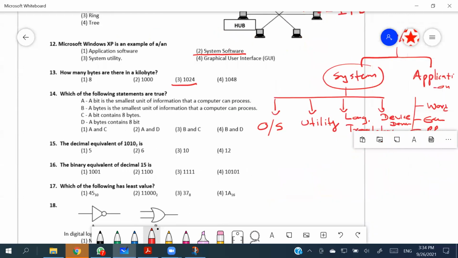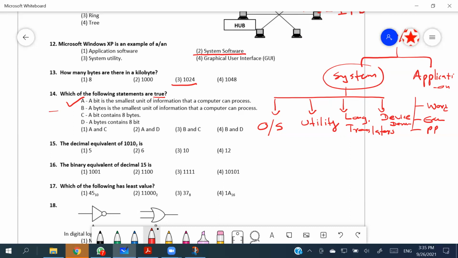So then the 14th: which of the following statements are true? A: A bit is the smallest unit of information that a computer can process. Yes, we can take that as a correct statement. They are asking for the true statements. So B says a byte is the smallest unit of information that a computer can process.